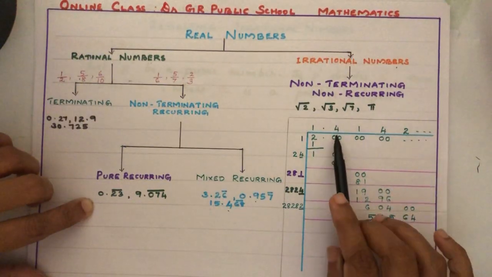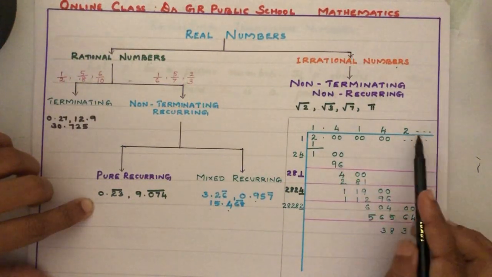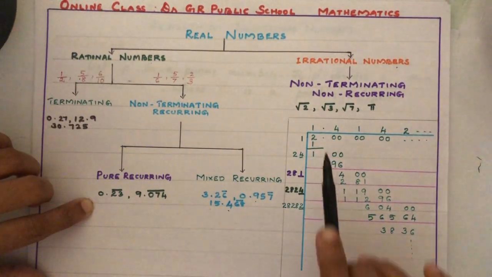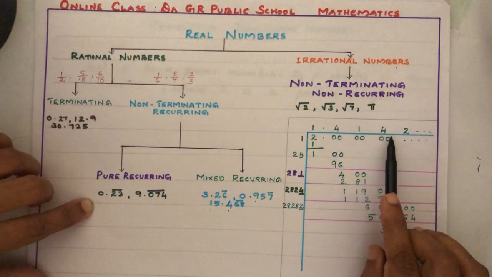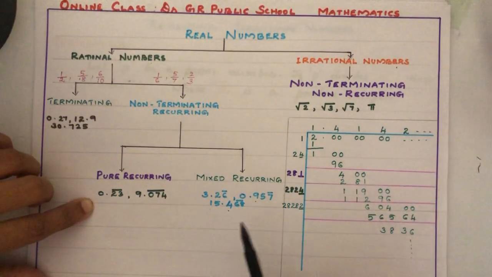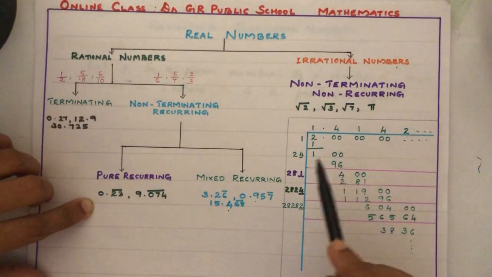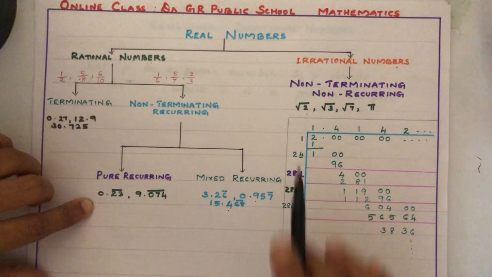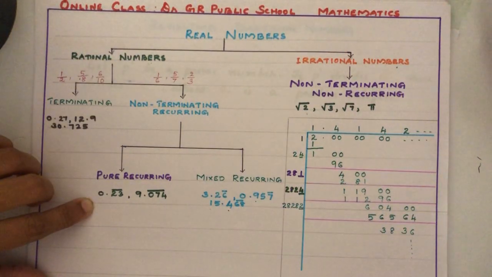It is continuing like this. That is not ending, so it is non-terminating, non-recurring. That's why we call root 2 an irrational number. Same way root 3, root 7, etc. And pi is also an irrational number.